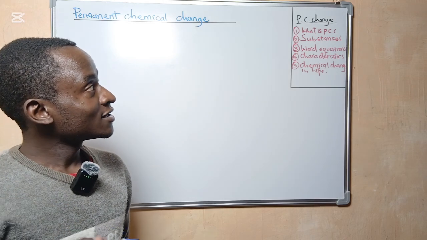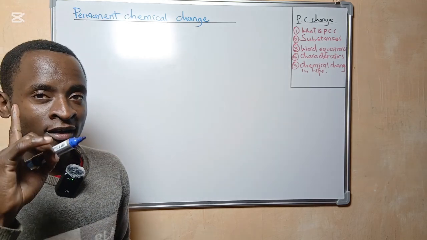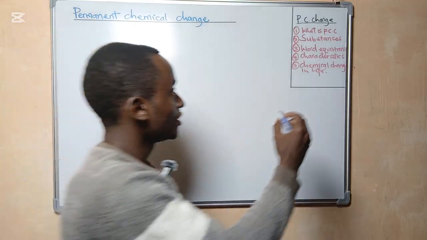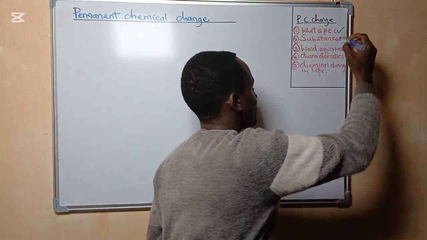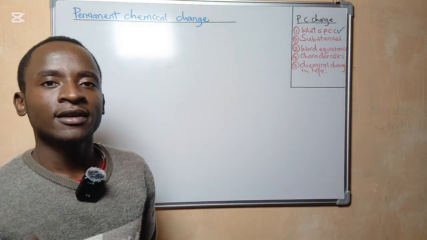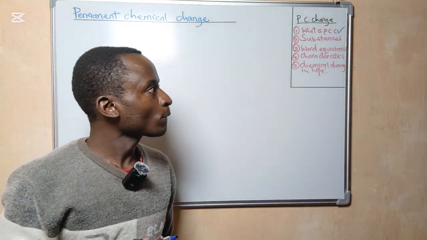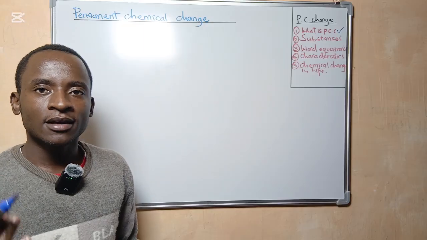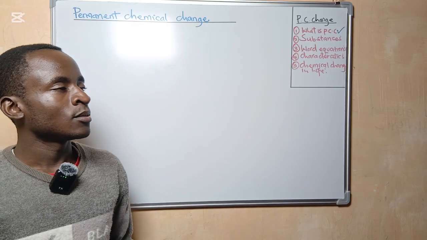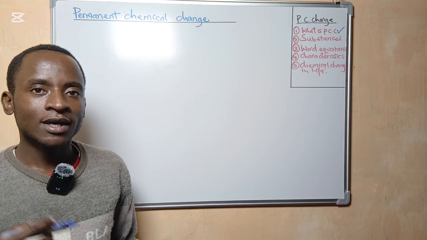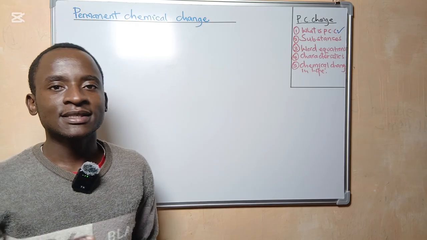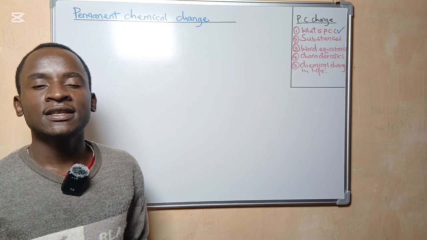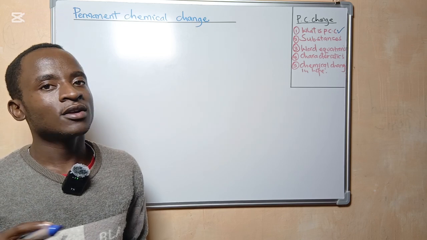The key points to know by the end of this lesson: we need to define what a permanent chemical change is. Then we will understand some of the substances in nature which we can use to demonstrate a permanent chemical change.